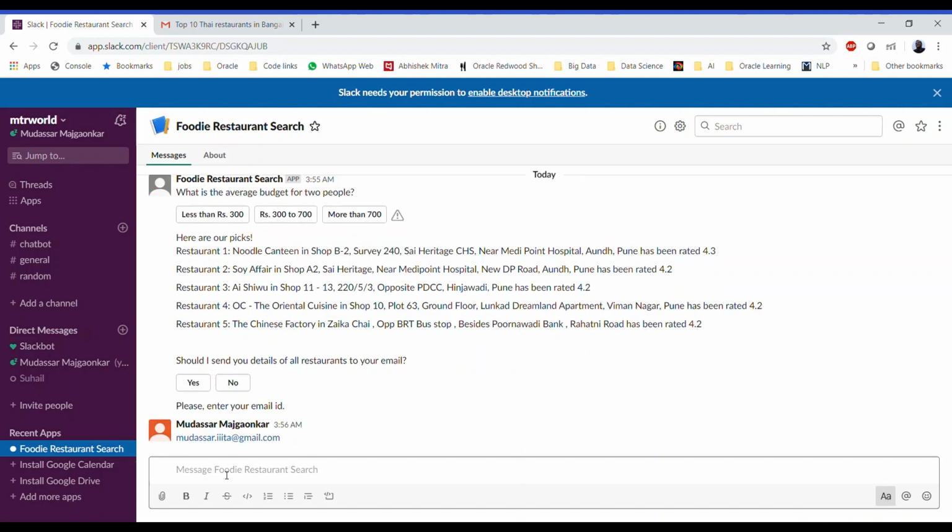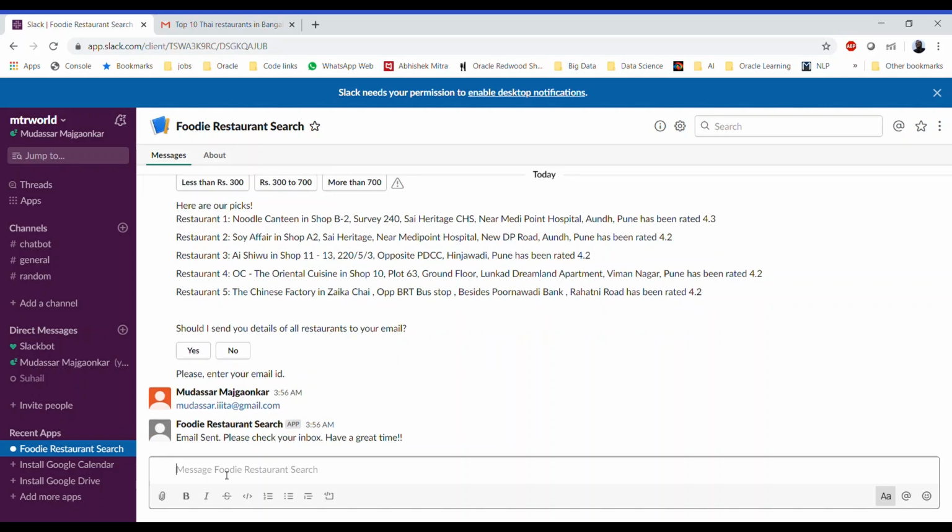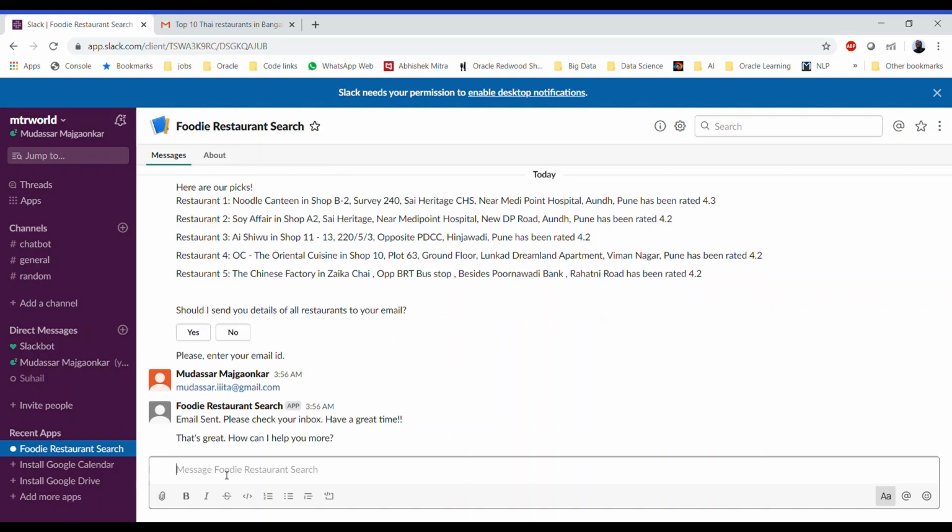So it will go again, verify whether the email ID is valid or not, and if it is valid, it should send out the mail. So it has sent that mail, and they say that's great. How can I help you more? So let's say that's it for today.